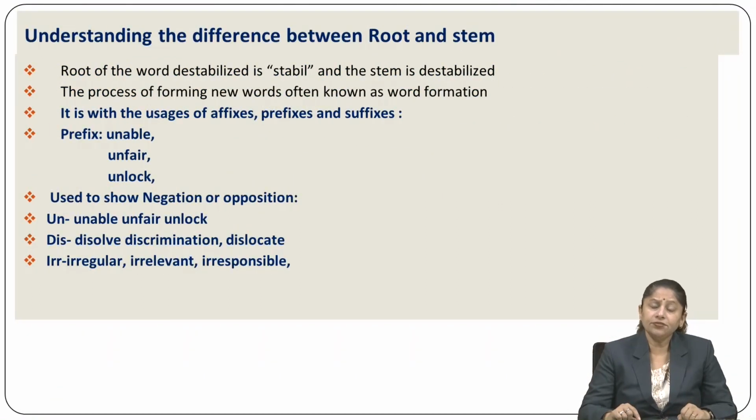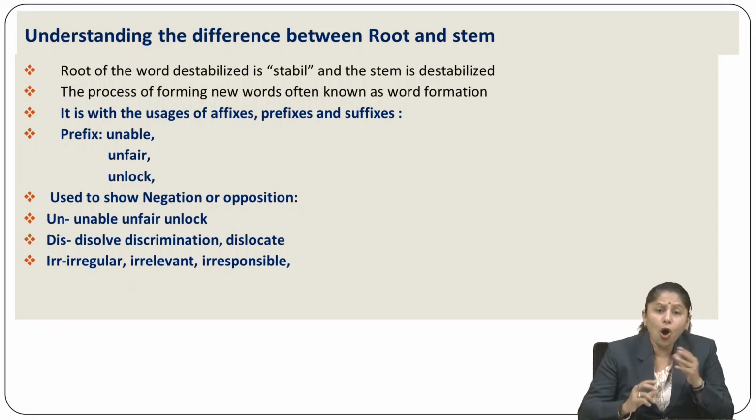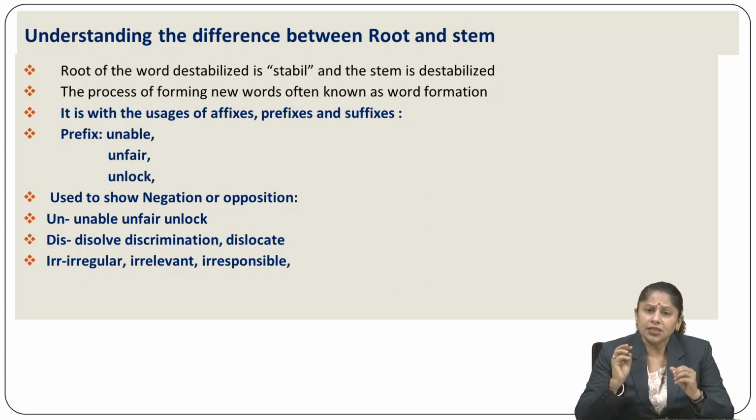Look, understanding the difference between root and stem. One must be clear while understanding word formation, what is the root and what is the stem. The root of the word destabilized is stable, and the stem is destabilized. So the destabilized word is actually morphed, in the sense formed, in the sense created. It is done with suffixes like stabilized. So stable is the actual word. So I, Z, ed, these are the suffixes.